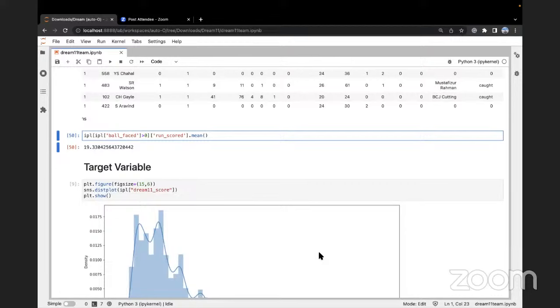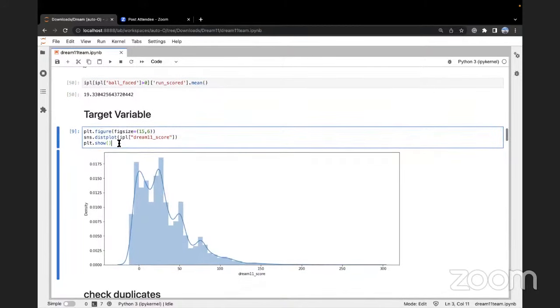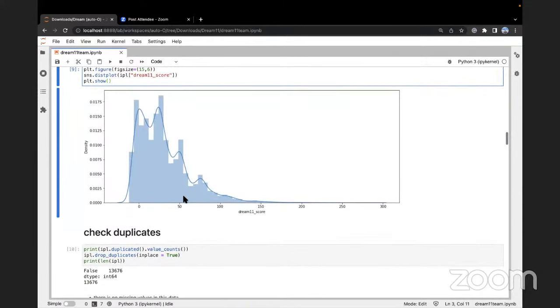Guys online, does that make sense? Great. Now, if we look at the target variable, okay, the target variable is the Dream 11 score. So you can clearly see that the Dream 11 score is a very skewed distribution. Does everyone here know what a skewed distribution is? Yes or no? You guys know what a skewed distribution is?